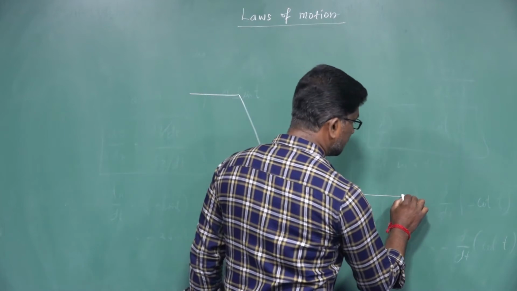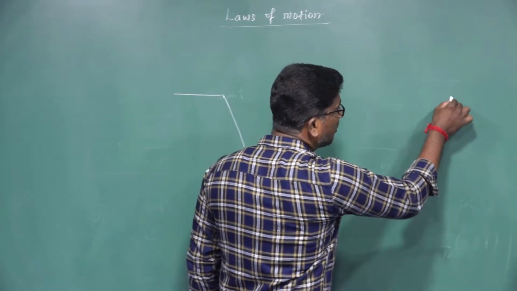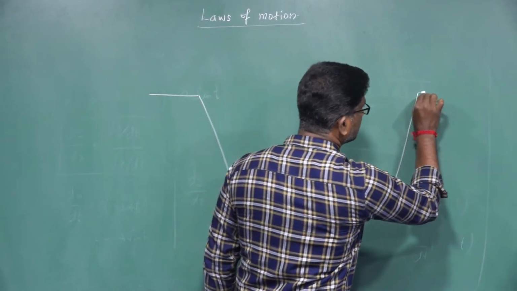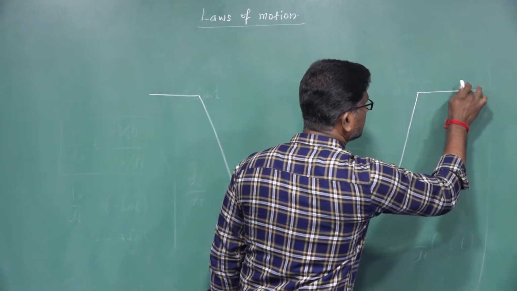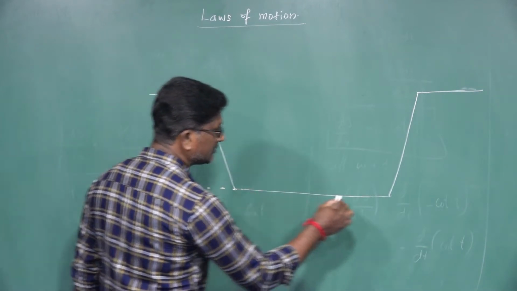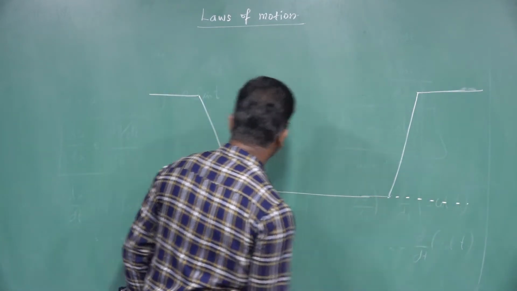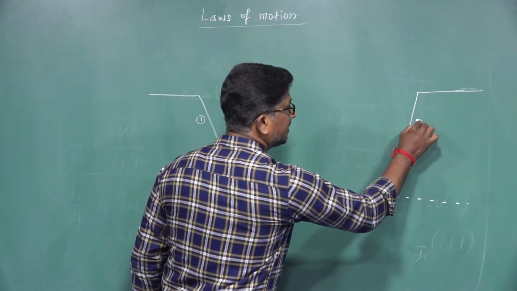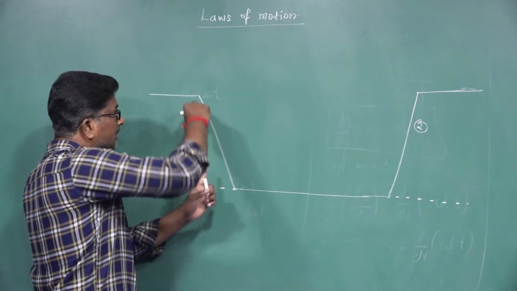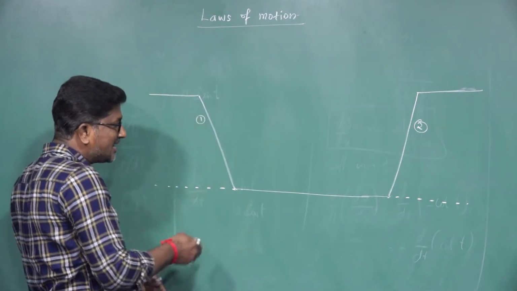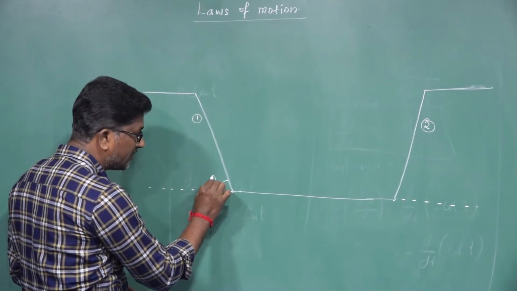Having the same angle of inclination. What is meant by angle of inclination? This is the first inclined plane, and this is the second inclined plane. The angle made by the plane with the horizontal is known as the angle of inclination.